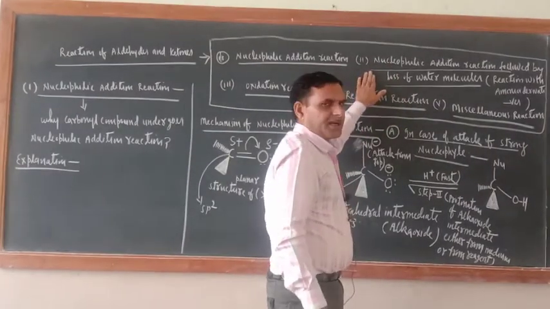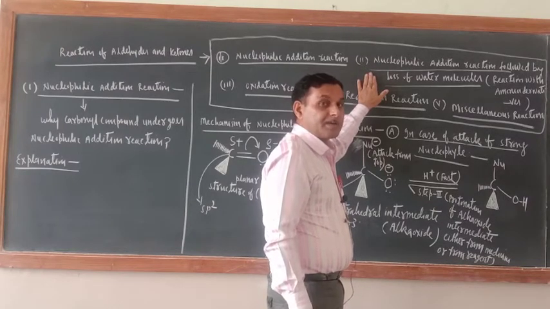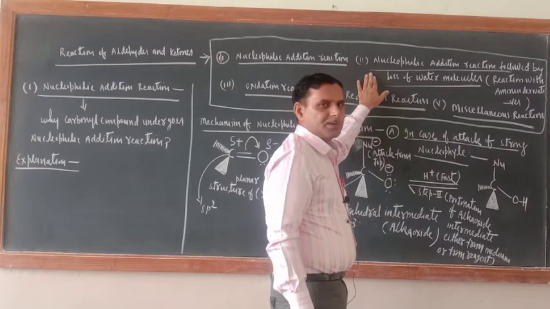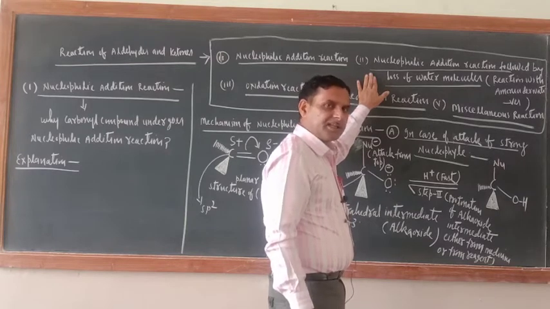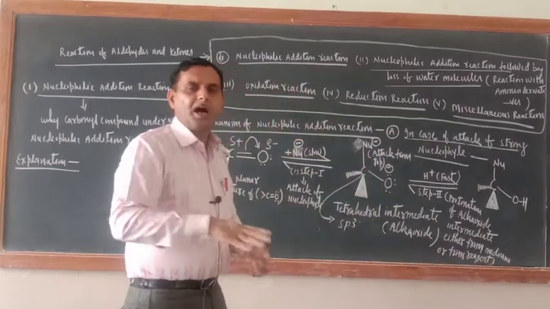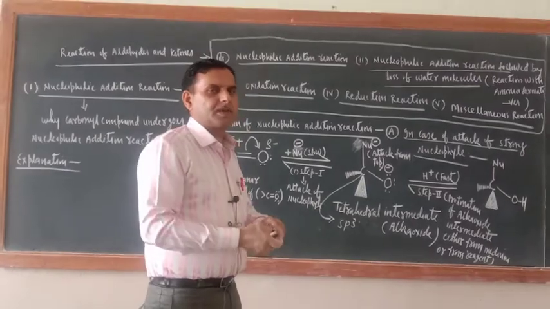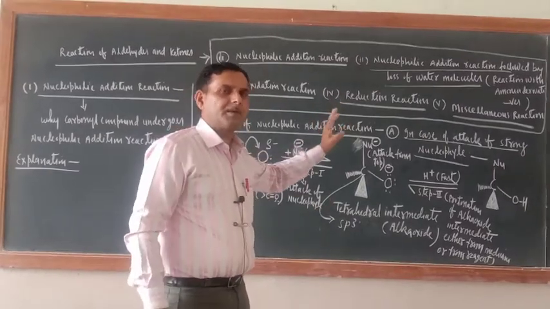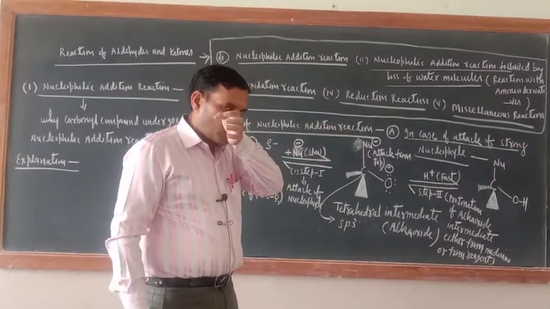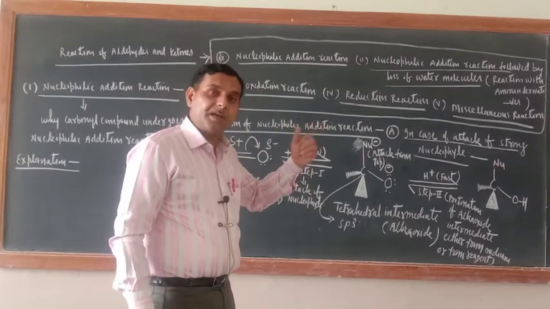In this category I will teach you the reaction of ammonia and its derivatives with aldehydes and ketones. Ammonia and its derivatives, many are there. We will deal specially with these compounds, and for the examination they are very important. Always remember, ammonia and its derivatives are nucleophiles, but they are weak nucleophiles.